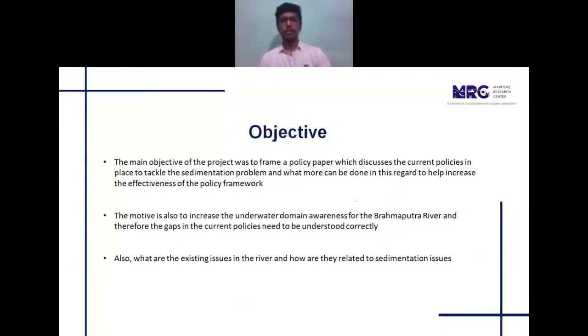So the objective of the project was to understand the current policies that are in place for the river, and also what more can be done in this regard to increase the effectiveness of the policy framework, along with enhanced underwater domain awareness for the Brahmaputra River.